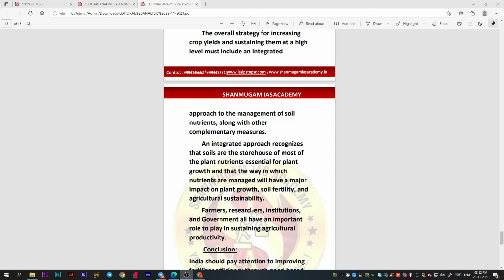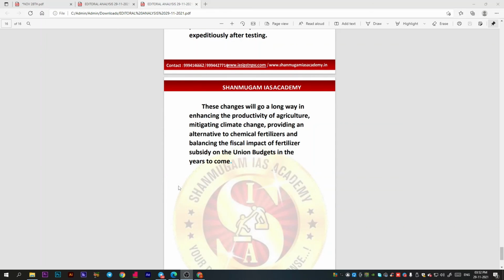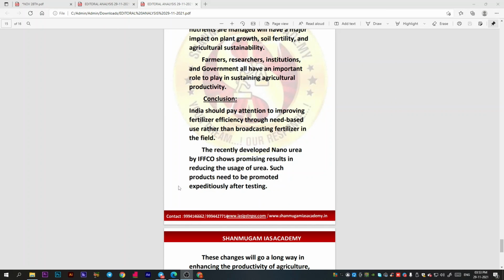So farmers, researchers, institutions and government all have an important role to play in sustaining agricultural productivity. In conclusion, I will finish with this point: these changes will go a long way by enhancing the productivity of agriculture, mitigating climate change, providing an alternative to chemical fertilizers and balancing the fiscal impact of the fertilizer subsidy on the Union budget. And this is very important.